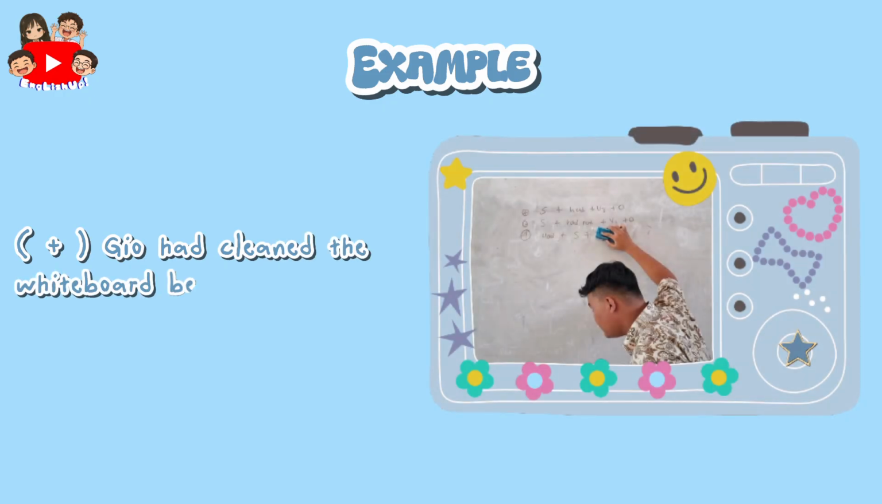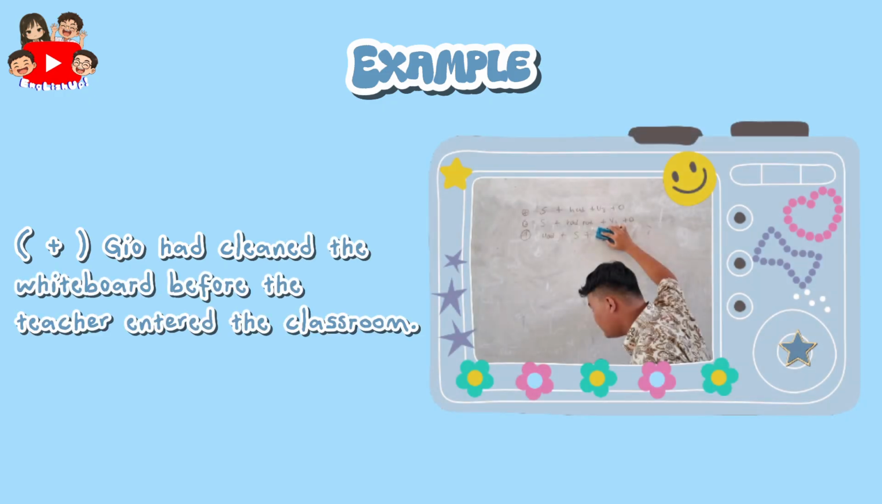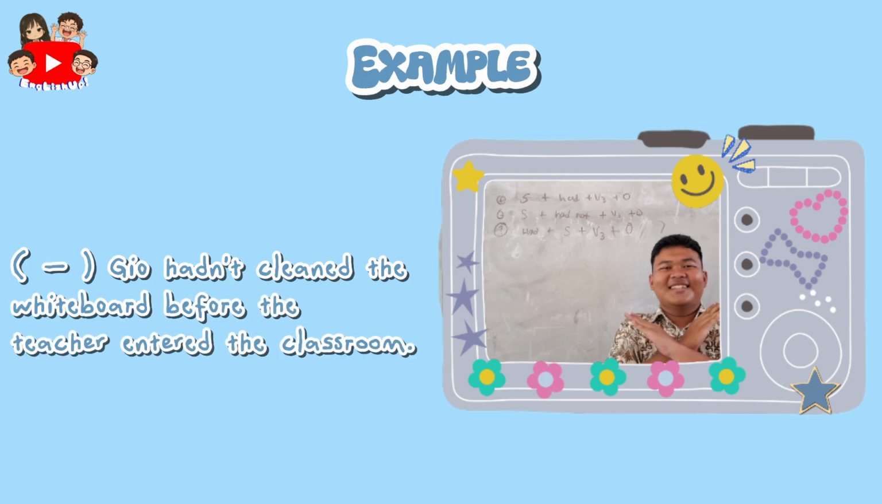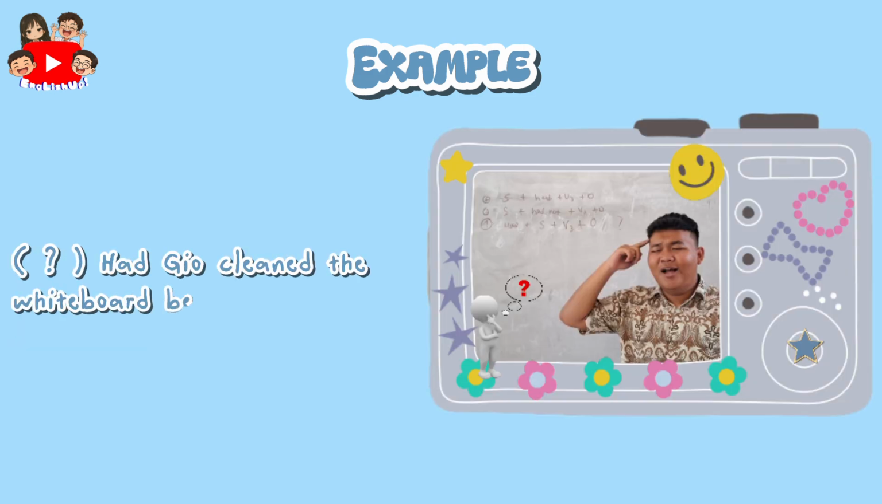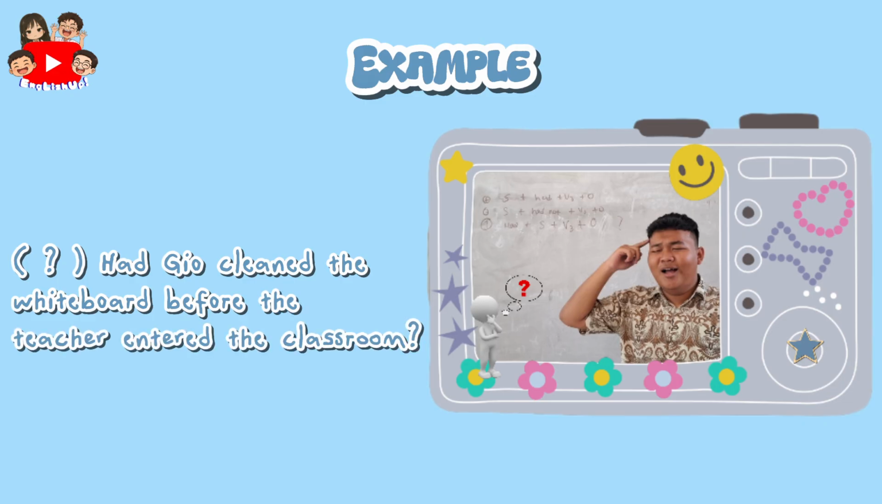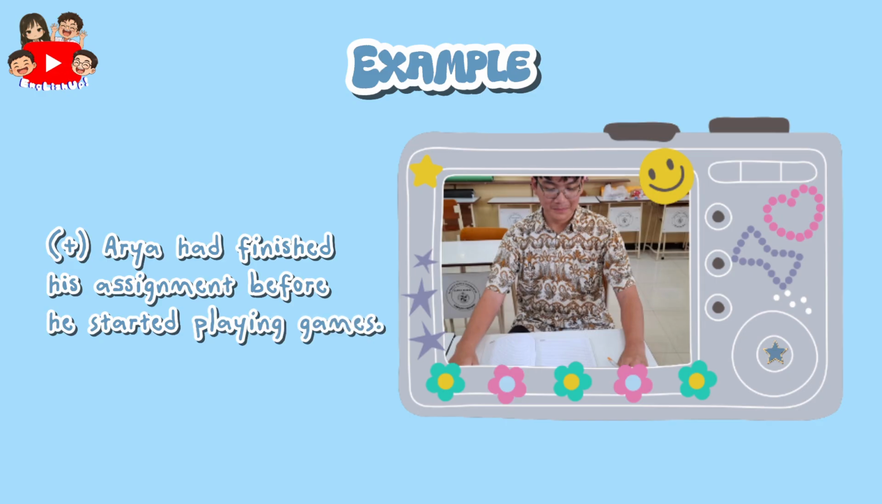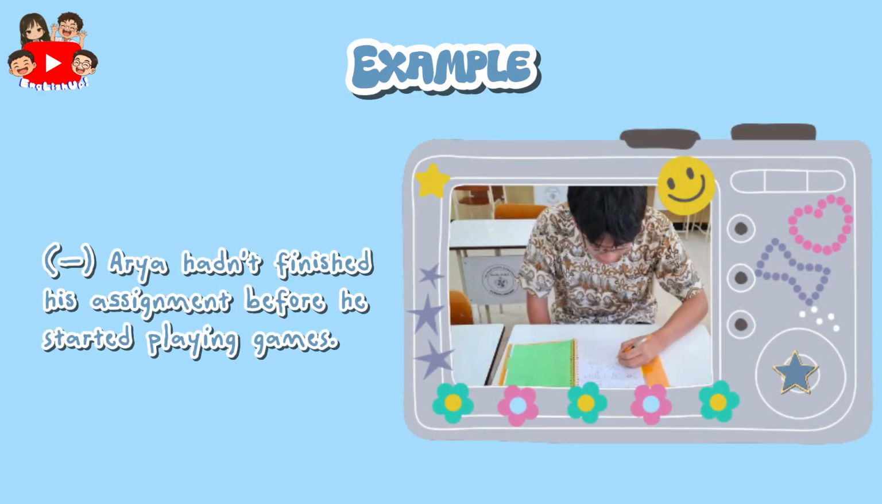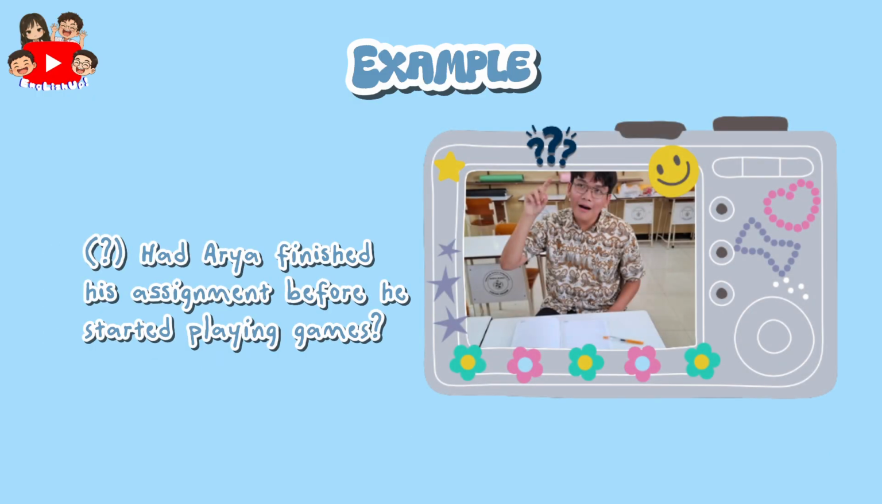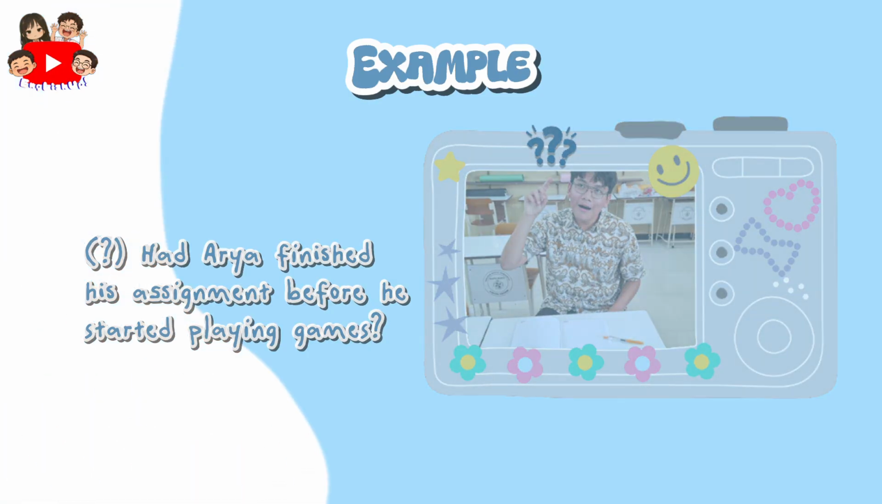For examples, Gio had cleaned the whiteboard before the teacher entered the classroom. Gio hadn't cleaned the whiteboard before the teacher entered the classroom. Had Gio cleaned the whiteboard before the teacher entered the classroom? Arya had finished his assignment before he started playing games. Arya hadn't finished his assignment before he started playing games. Had Arya finished his assignment before he started playing games?